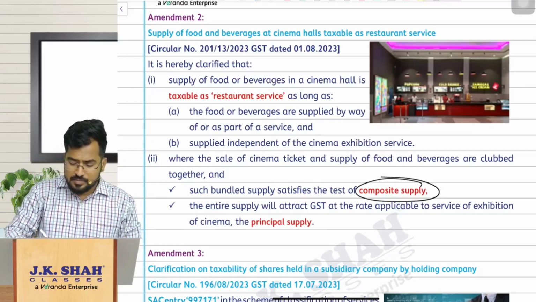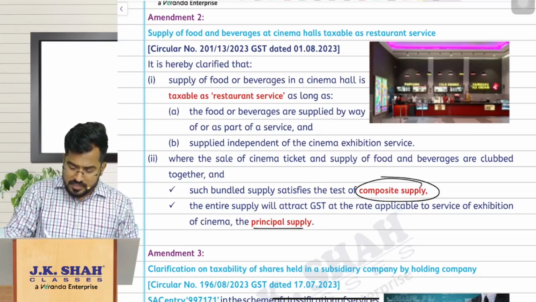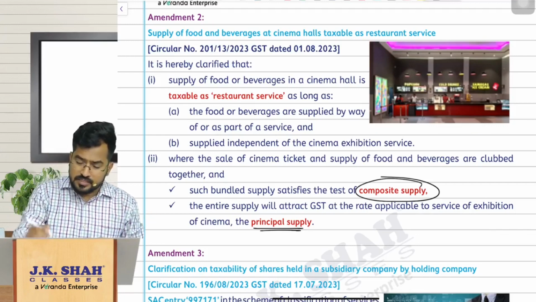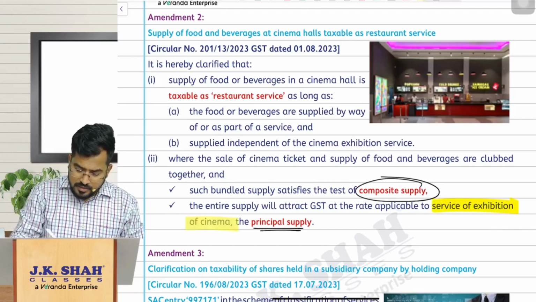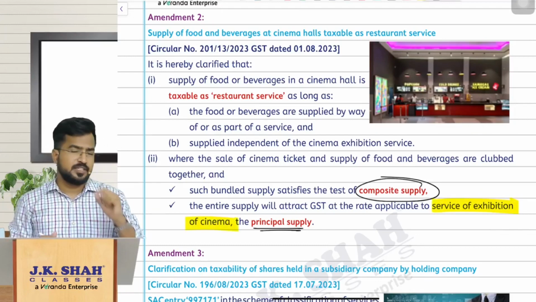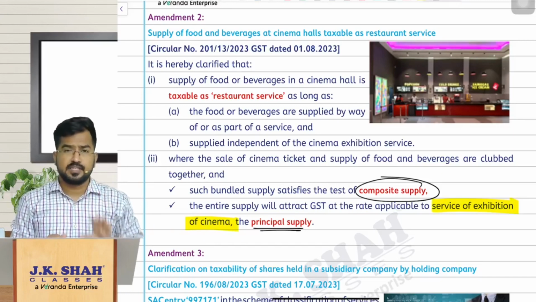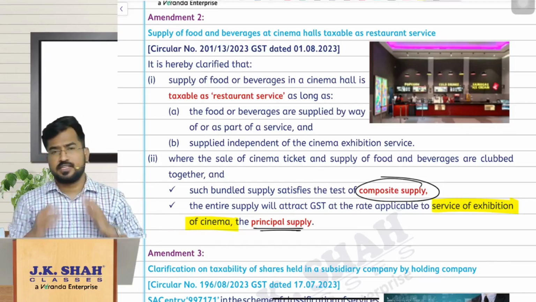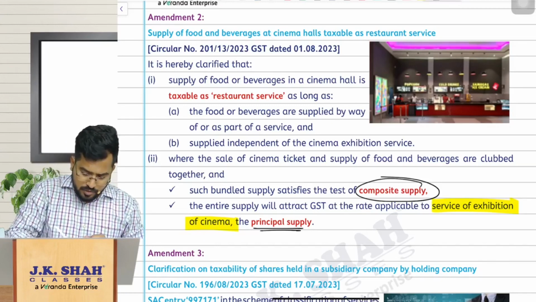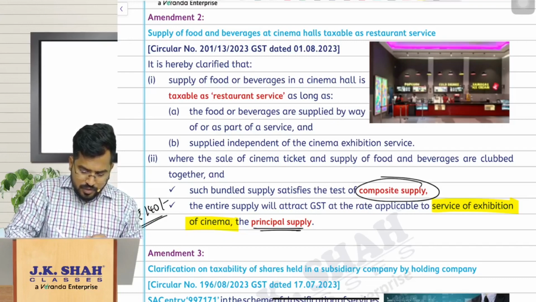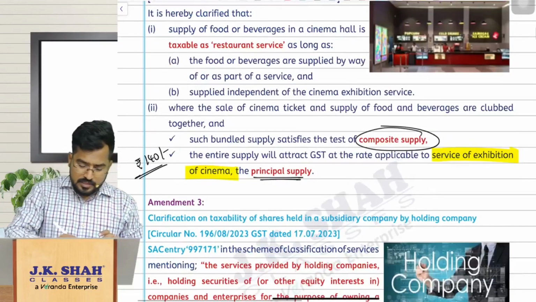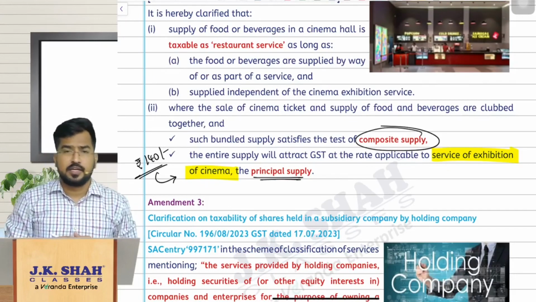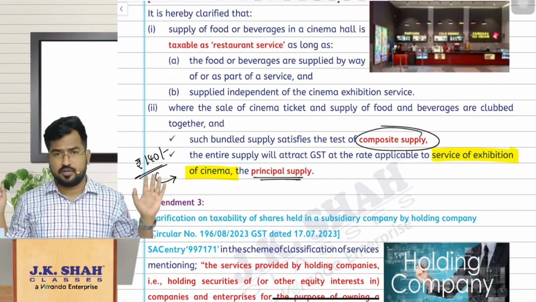And what is the principal supply there? Exhibiting the cinema halls. So the transaction will be treated as service of exhibiting the cinema hall. That means if you are purchasing a ticket for 100 rupees, and also some 40 rupees for popcorn etc., you have paid a total of rupees 140. This 140 will be treated as supply of exhibition of cinema services. So the tax shall be charged accordingly.